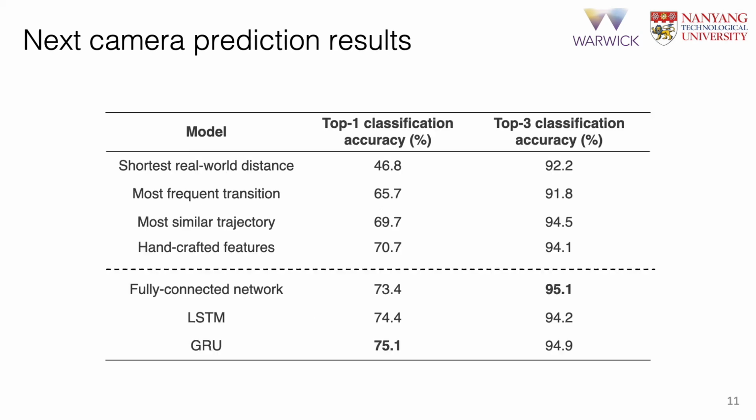Here we show the top 1 and top 3 classification accuracy for the 7 methods. We observe that the neural network-based approaches consistently outperform other methods, although there is no considerable improvement in using recurrent models over a fully connected network.